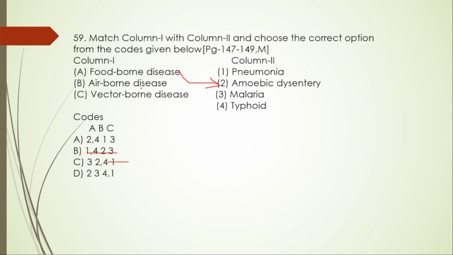Airborne diseases is for pneumonia, that is B is 1. Vector diseases for malaria, 3.